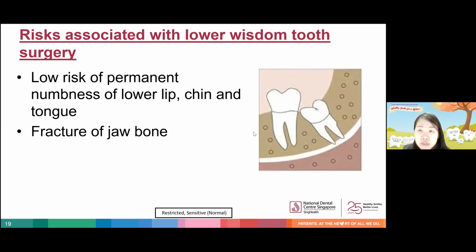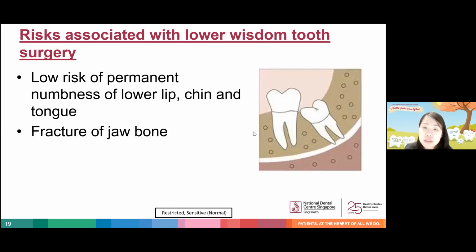Now moving on to the risk associated with removal of lower wisdom teeth. So there are 2 nerves that run in close proximity to the lower wisdom teeth. One of them, known as the inferior alveolar nerve, supplies sensation to the lower lip and the chin, and the other nerve, which is the lingual nerve, supplies sensation to the tongue.